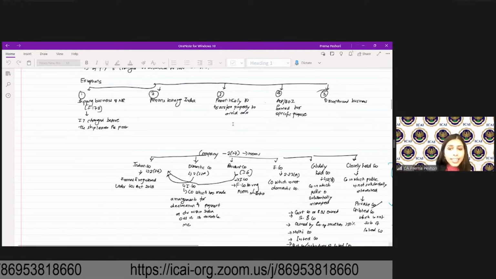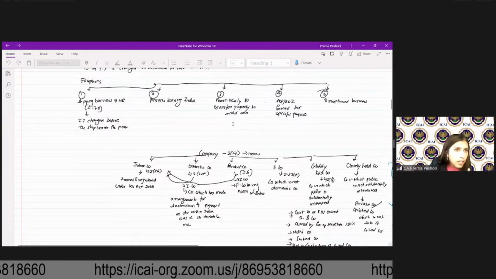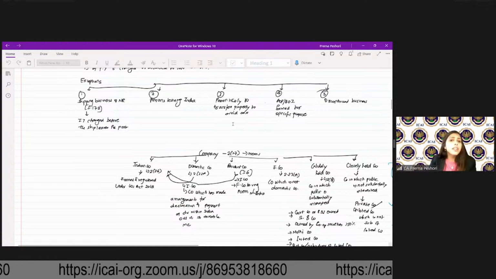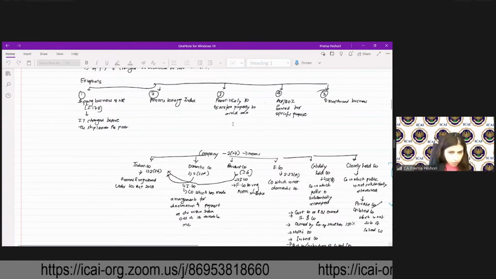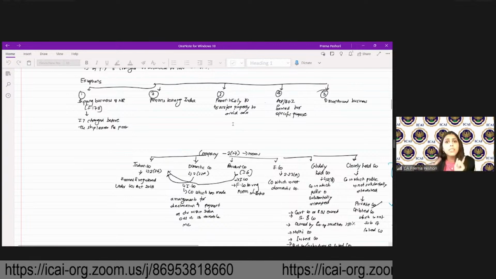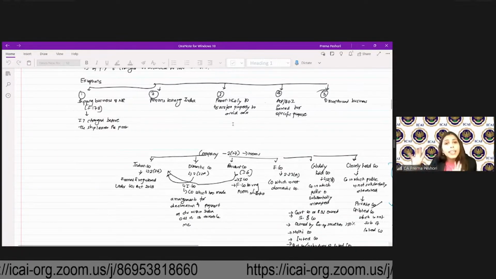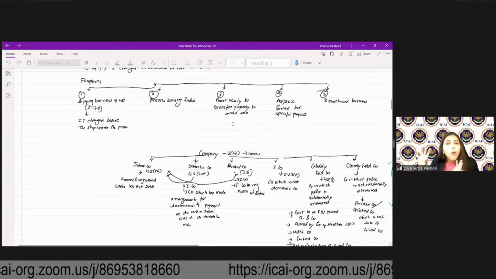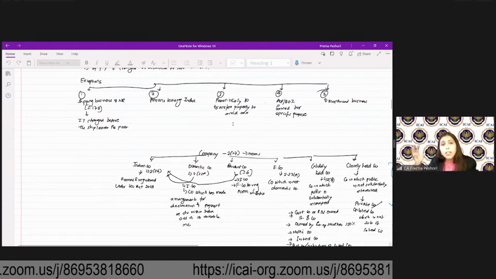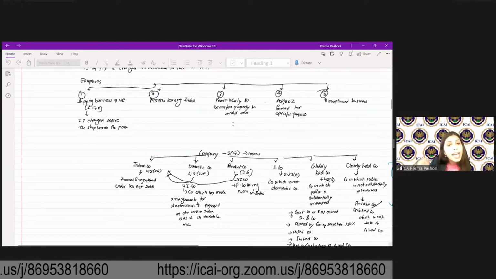If you have any other income, the taxability of that income will be as follows. Any other income which is not incidental to manufacturing or production or generation of electricity shall be taxed at 22% plus a surcharge of 10% plus a cess of 4%, meaning 25.168% without any deduction of expenditure or allowances. So any IFHP, IFOS, any other income that you have, you will be taxed on a gross basis at 25.168%.